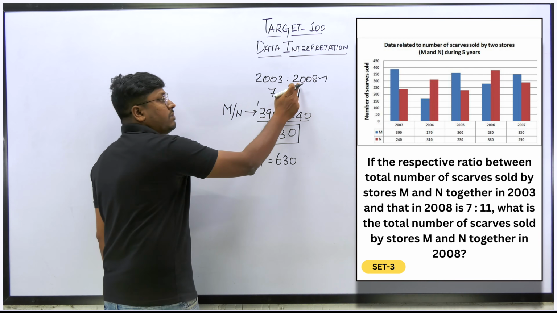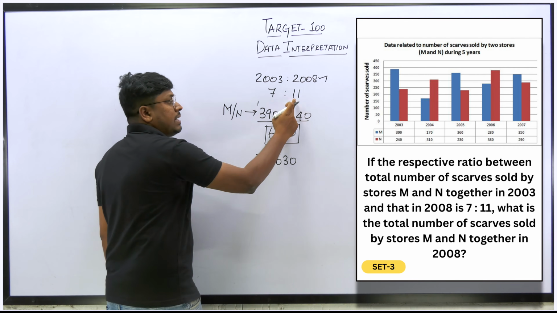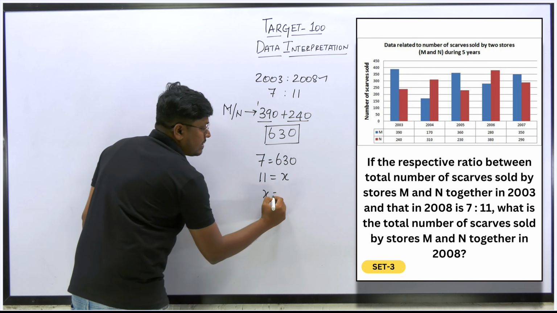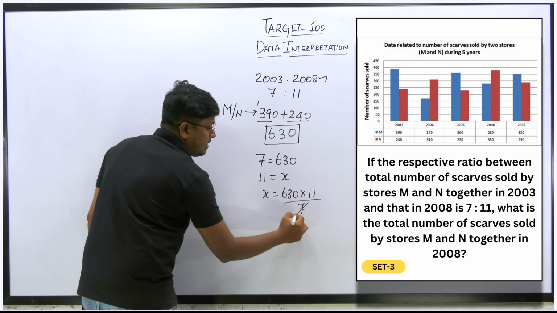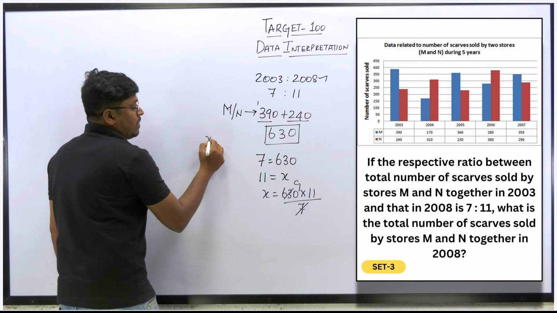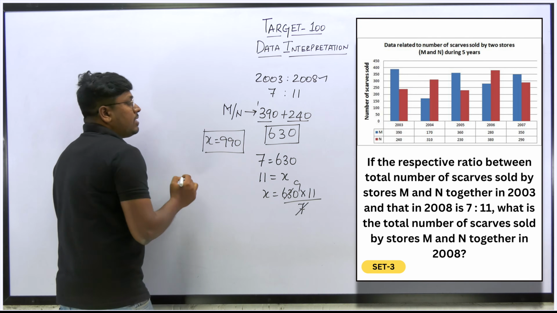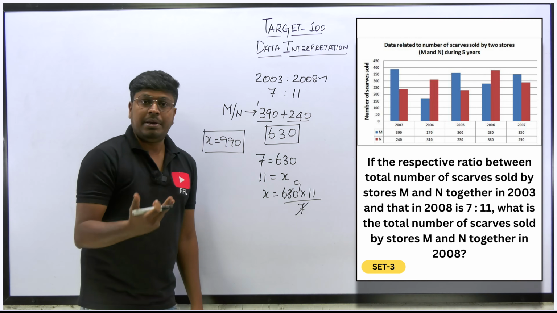So our target is to find the total number of scarves sold in the year 2008. So in 2008, 11 parts were sold, so 11 part is equal to X. So X is equal to 630 into 11 divided by 7. So this will be 9 times. So X is equal to 990. So 990 will be the total number of scarves that were sold in the year 2008 by the two stores, right?